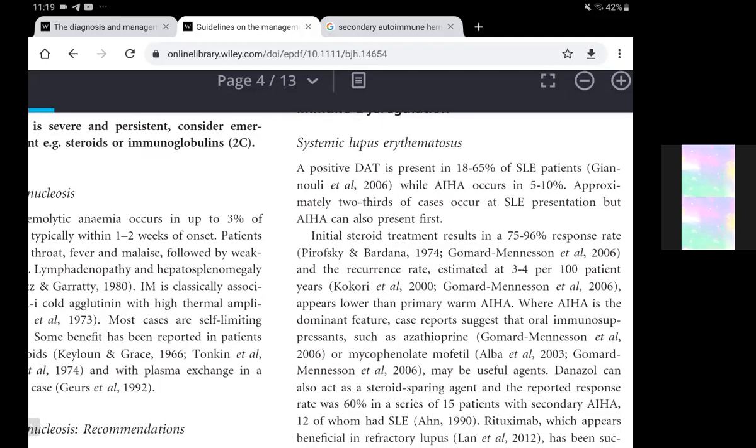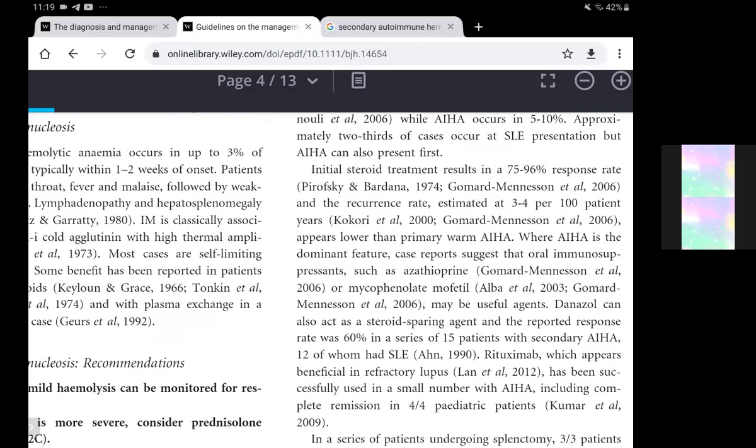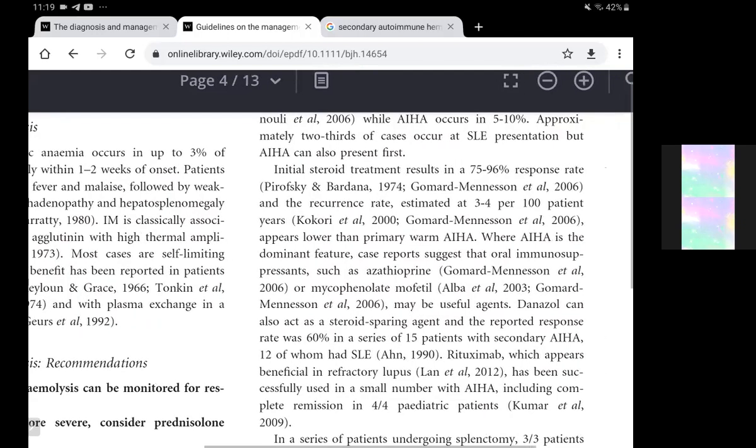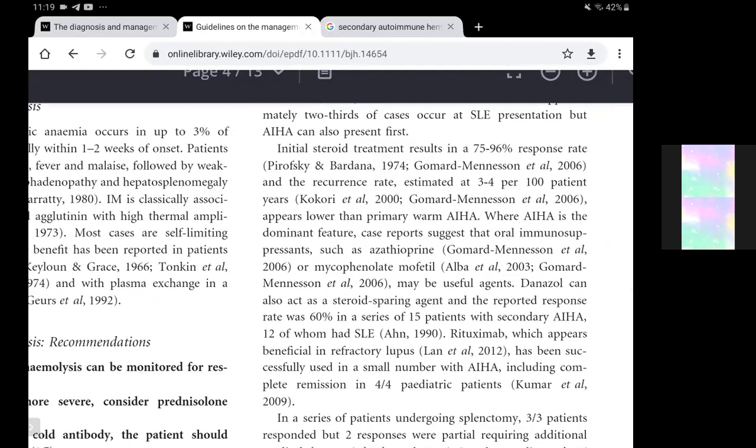And initial steroid treatment results in a 75 to 96% response rate. So steroids here would be required for the disease remission in case of SLE as well, and for the autoimmune hemolytic anemia treatment also. So there is a much greater response rate, and the recurrence rate is estimated at 3 to 4 per 100 patient years.